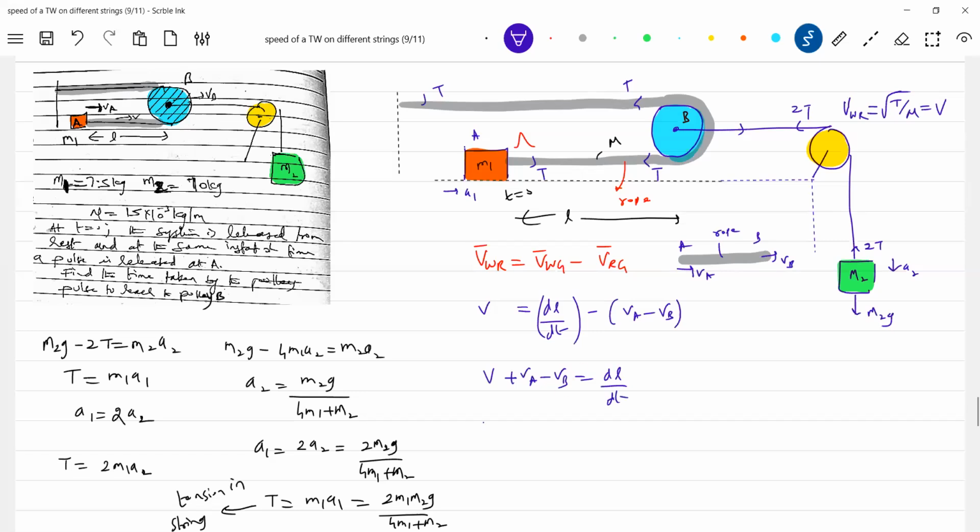Now, what is VA? Anybody? Acceleration A1 into t. What is VB? Acceleration A2 into t. Further, A1 is related to A2.